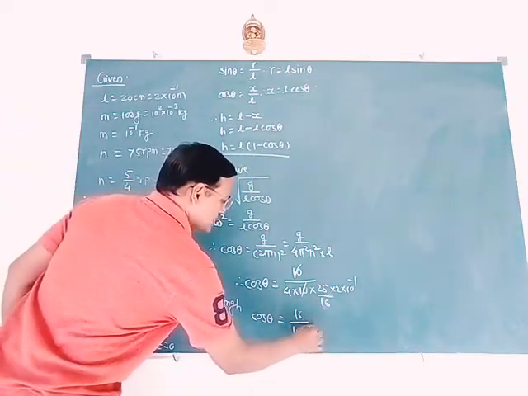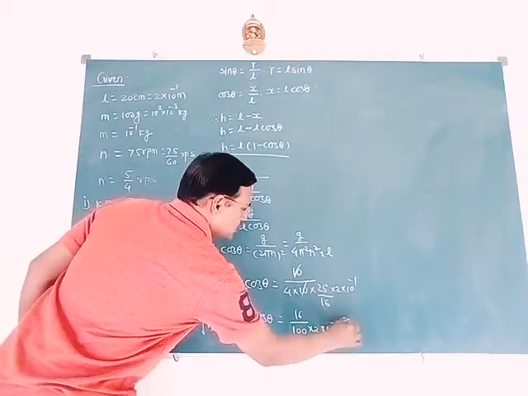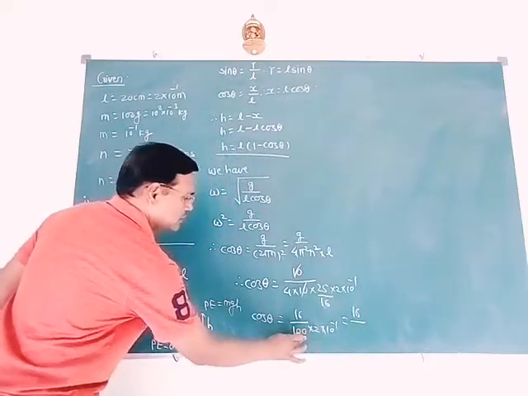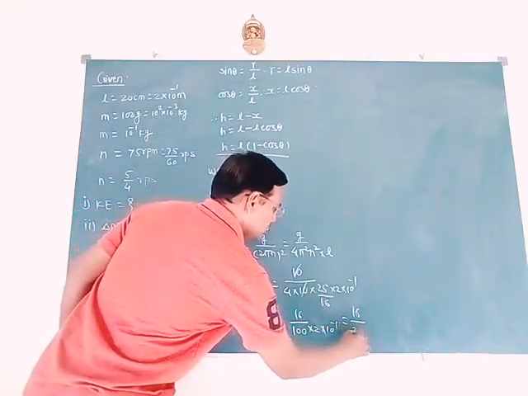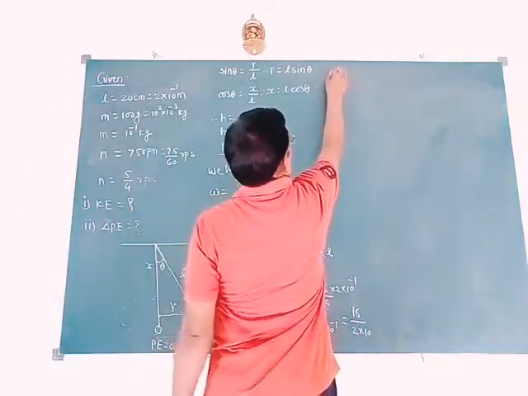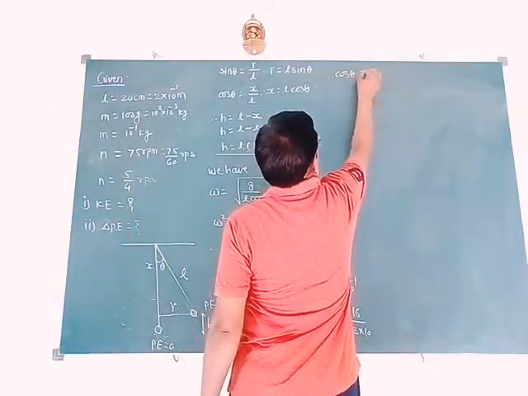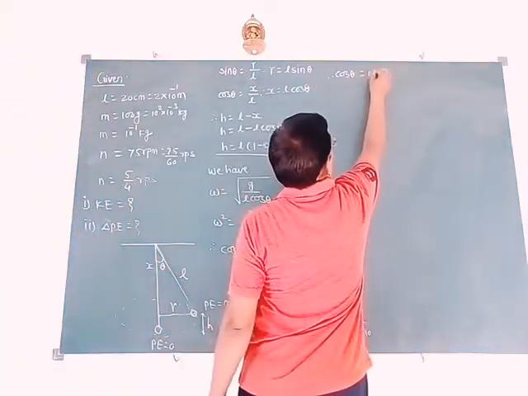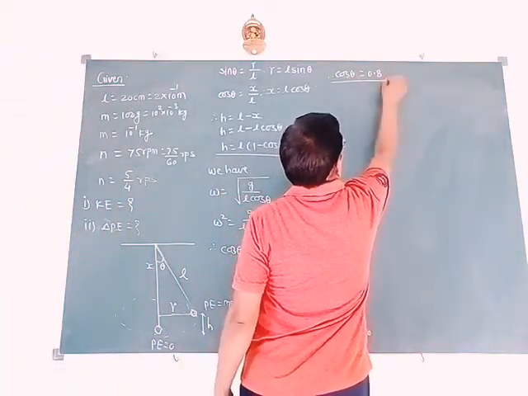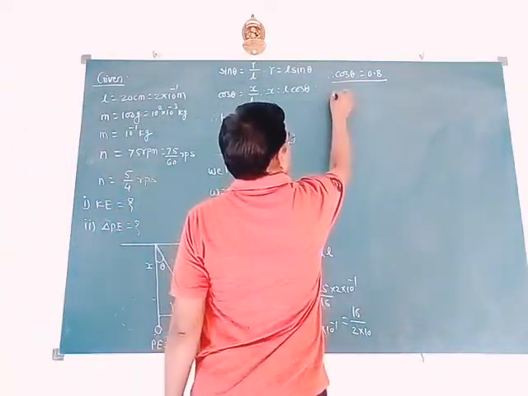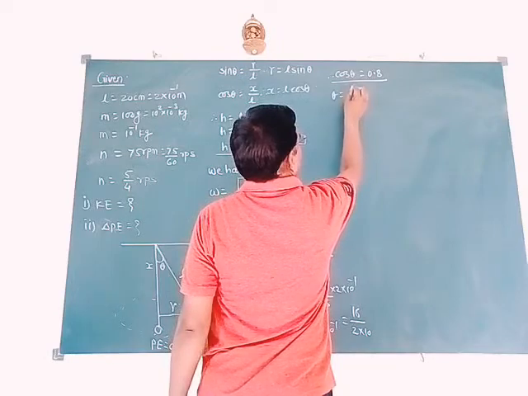So here we can write 2 into 10 to the power of minus 1, and here we get 16 by 2 into 10. So finally, this cos of theta equals 16 by 2 is 8, it is 0.8. So this is the value of cos of theta, and therefore theta can be found out.